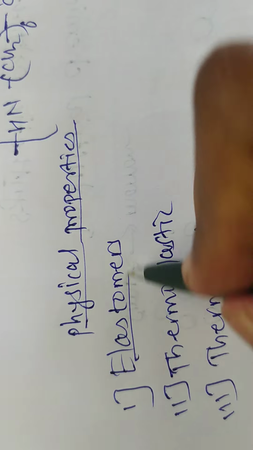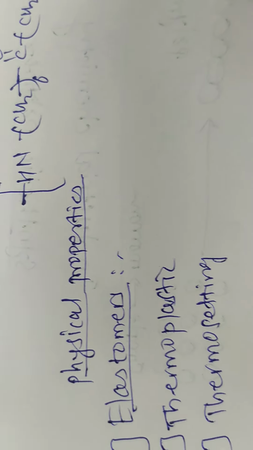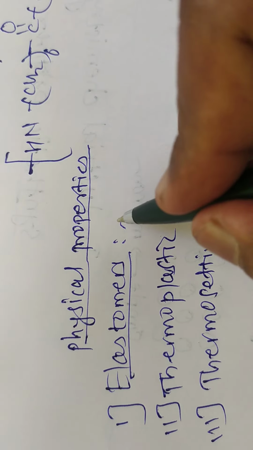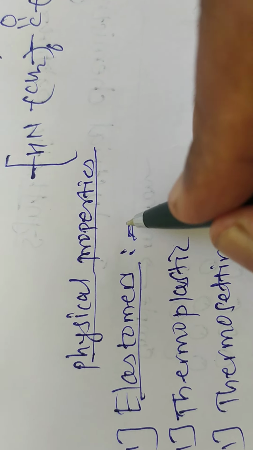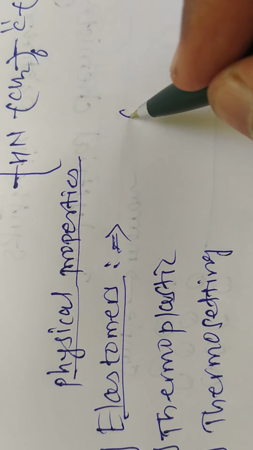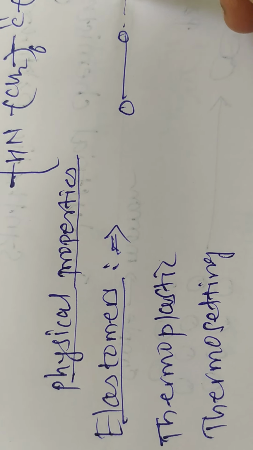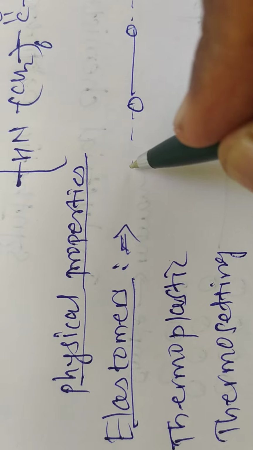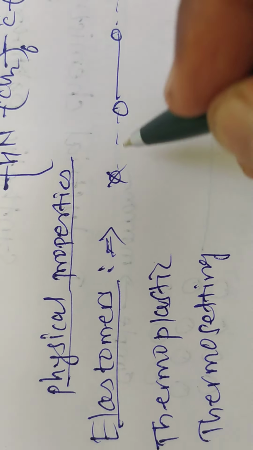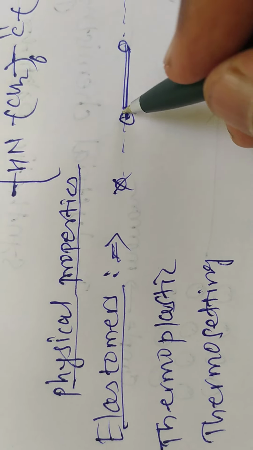What are elastomers? The polymers which show elastic properties, meaning they have high elasticity. If we take a piece of rubber and apply a stretching force, it stretches, and when the stretching force is removed, it regains its original position.